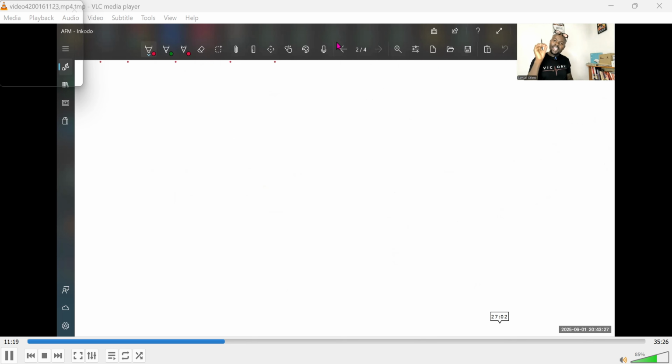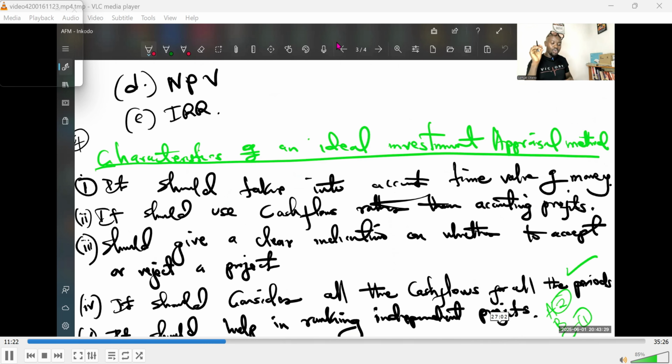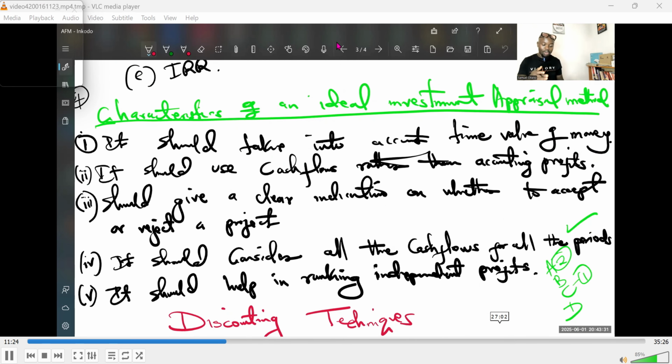Then another feature or characteristic that will qualify a technique, which we already talked about, is that it should give you a clear indication. It will have parameters of measuring so that you get to know that this project we can accept or reject given certain parameters. We are going to look at them when we go to the practical aspect.